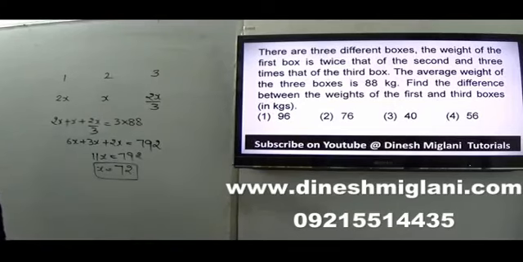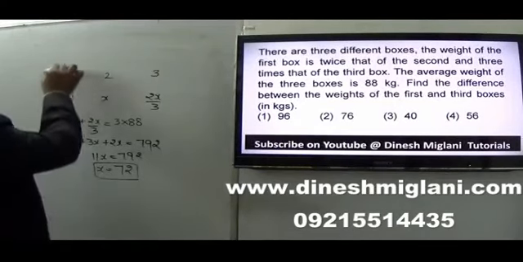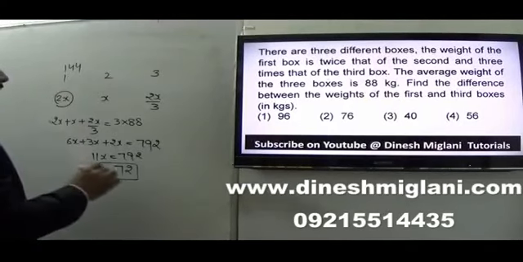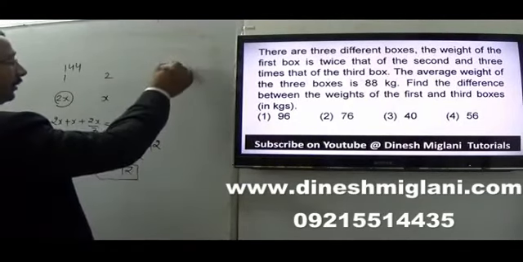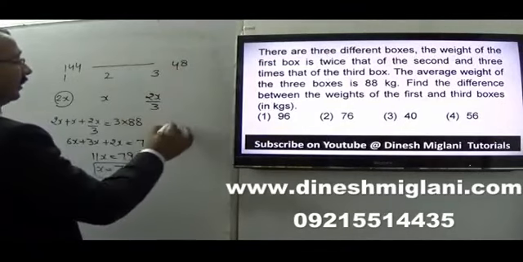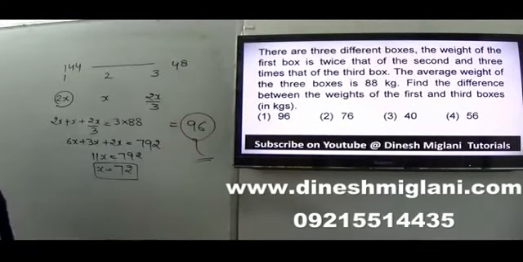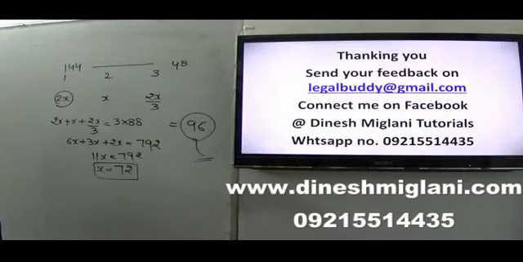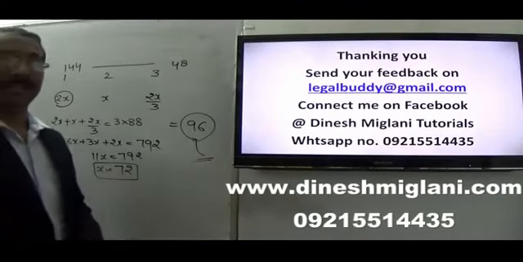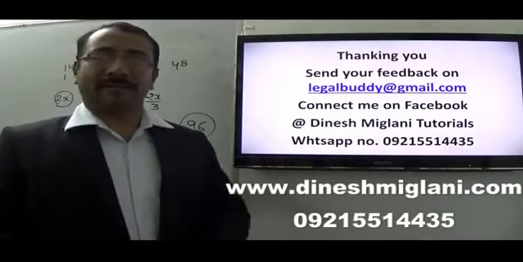So I have to find the difference between the weights of first and third. So first weight is 144 and third weight is 48. I have to take the difference. The difference is 96. Here answer to my question is first one. The difference between the weight of first and third is equal to 96. First becomes my answer. So this is the end of our second practice session on the concept of average.